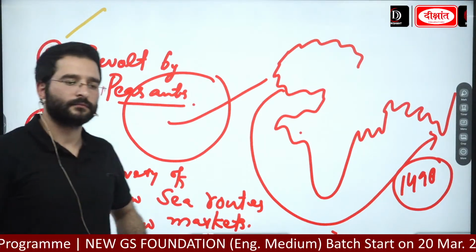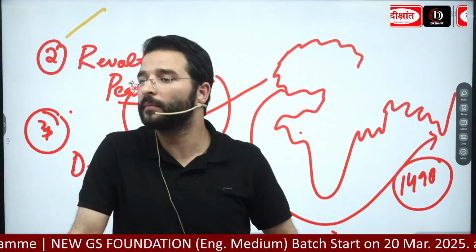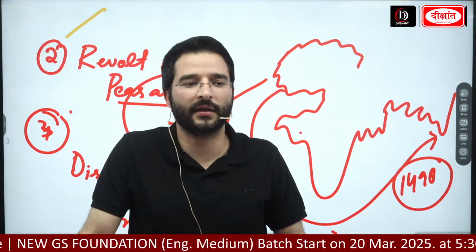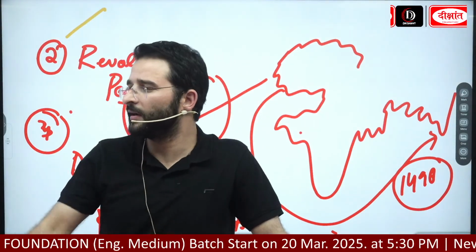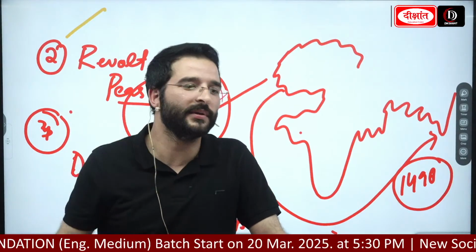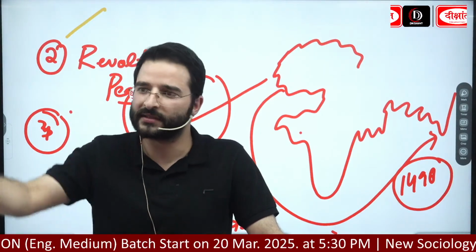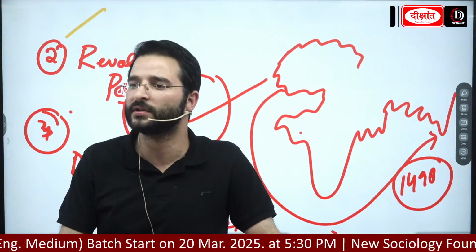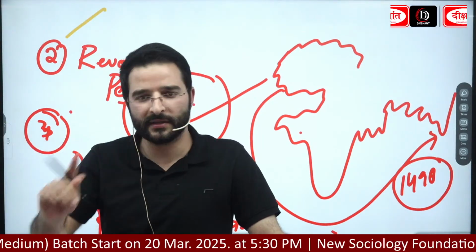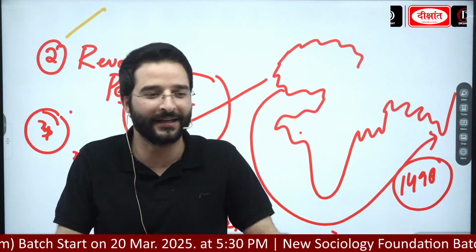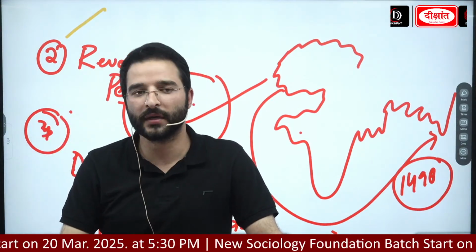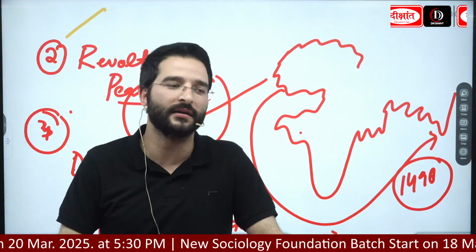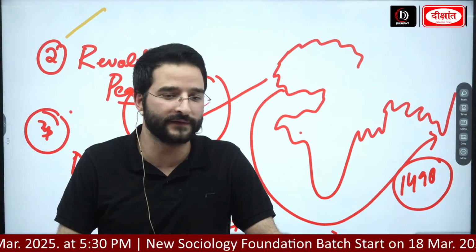Okay, so it was for the economic benefits, it was for the greed of humans towards money. Money can take anyone to any end. It is being said that if something was found on the moon or any other planet, humans would go there too, for money. So please remember this, even at that point of time, Vasco da Gama and others took these daring sea voyages which were full of challenges.